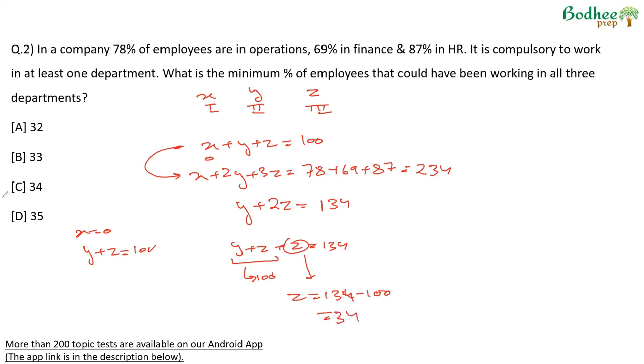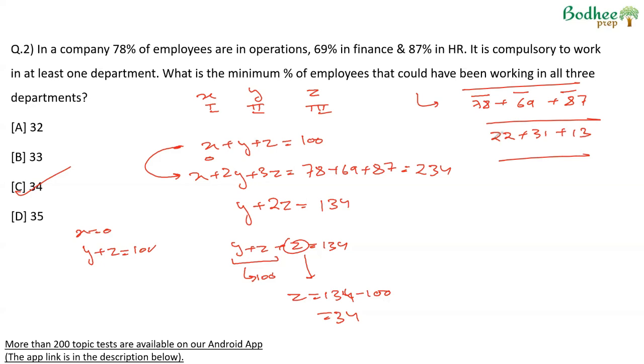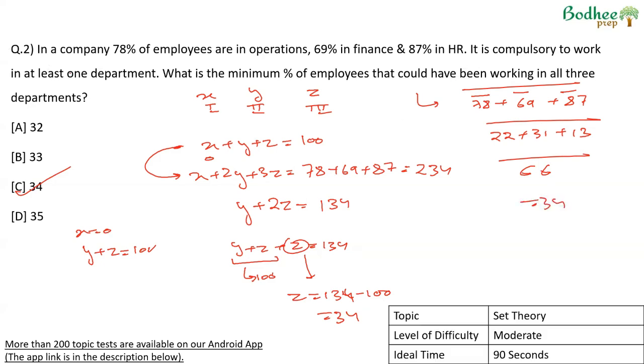That becomes our answer. In this kind of question, what we can also do is take the complement of the sum of complements of each term. This can also be used directly. So the complement of 78 is 100 minus 78, 22, and so on. The complement of 66, 100 minus 66, 34 becomes the answer. This or that, I think moderate level of difficulty, about 1.5 minutes to solve, especially because most of this we've already done in the first question.